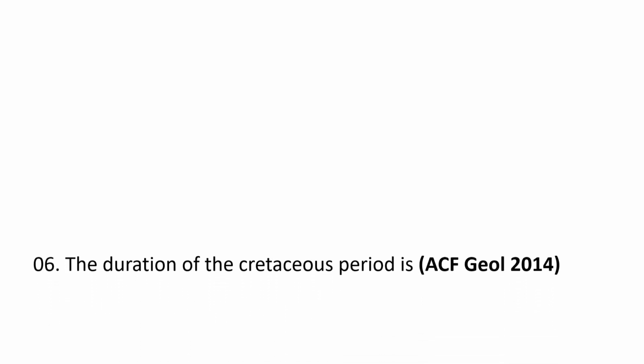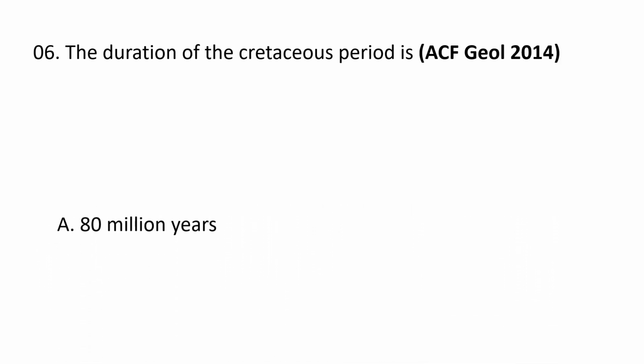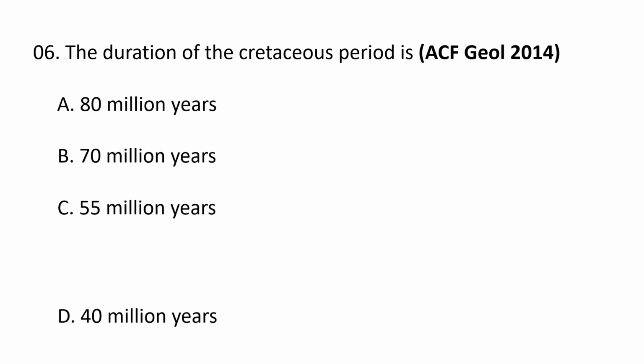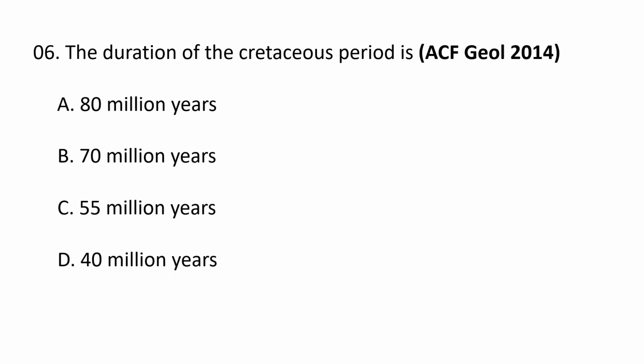Next question. The duration of the Cretaceous period is A. 80 million years, B. 70 million years, C. 55 million years and D. 40 million years. So, the correct option is 70 million years. This Cretaceous period lasted a long time, nearly 70 million years, making it the longest geological period of the Phanerozoic eon, which began some 539 million years ago, and the Cretaceous is split into two smaller time periods called epochs. So, the duration of the Cretaceous period is 70 million years. B is the correct option.